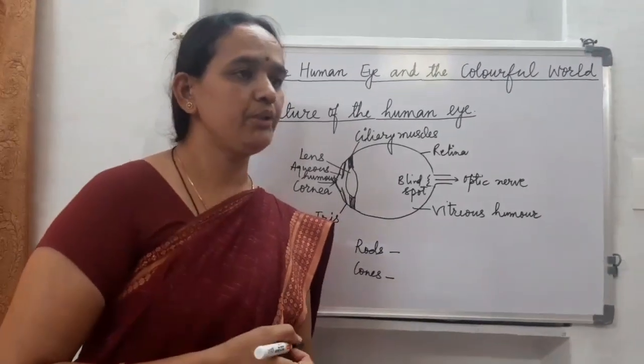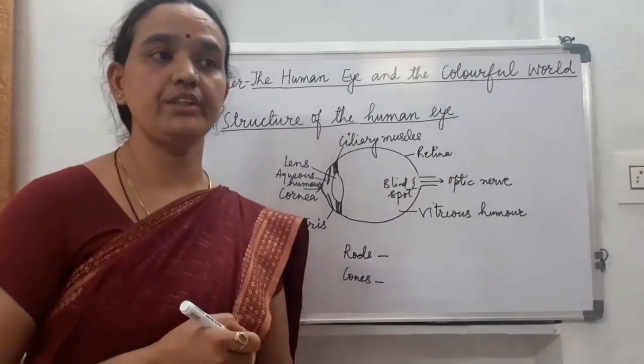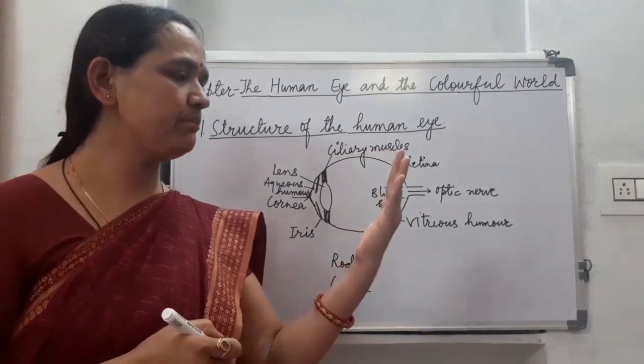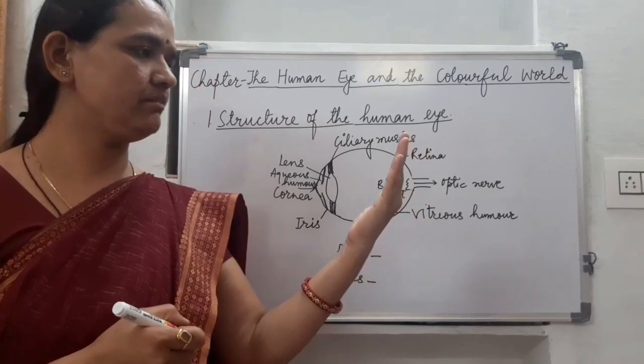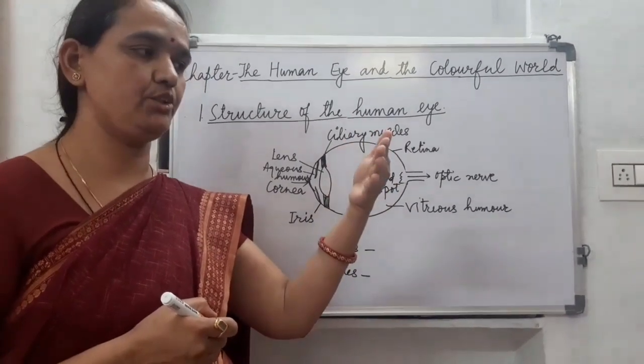So for a normal human eye, the least distance of distinct vision is 25 centimeters. That is, we can read comfortably when a text or a book is placed at a distance of 25 centimeters to us.